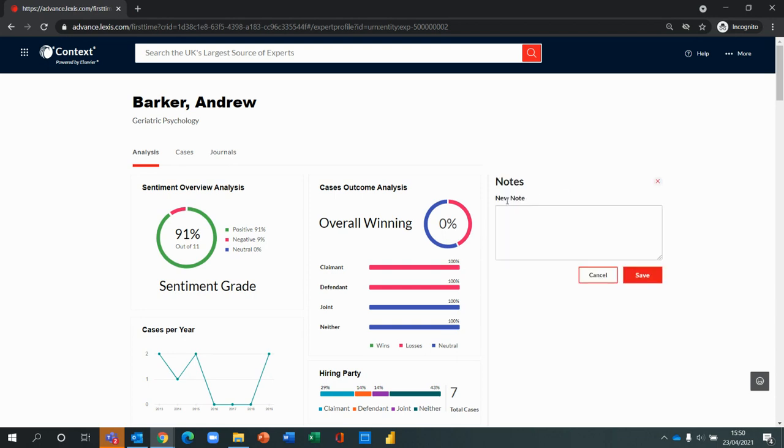And then from here, you can also safely add notes to the database of experts and efficiently share knowledge across your firm. So we understand that a particular pain point in larger firms is that it's not necessarily known which experts other departments are instructing and therefore what the history is within the firm. So this notes feature resolves these issues by being able to document which individuals in a firm have instructed who, so that you can have a more detailed conversation around what this particular expert was like to work with. And these notes aren't accessible to LexisNexis, so we don't see them at all. They're only available and can only be seen within your firm's environment.